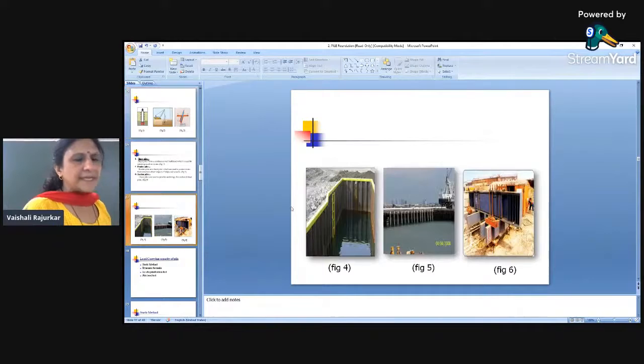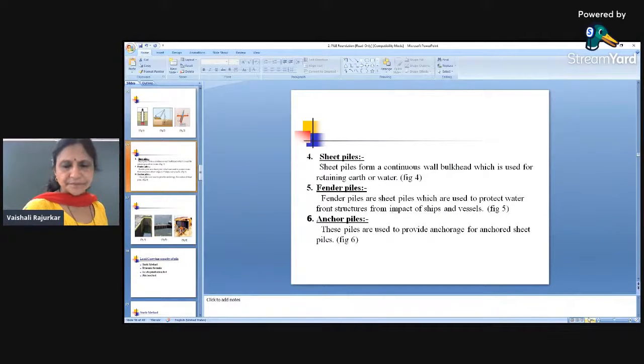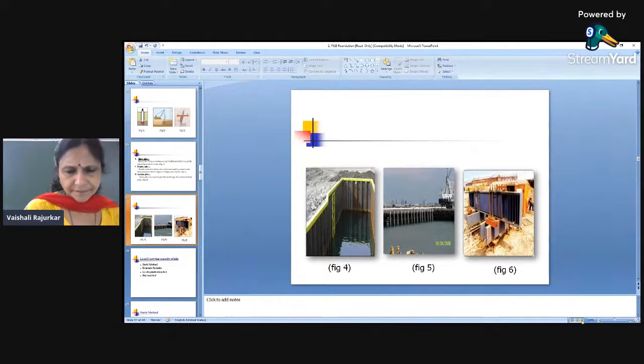Then the next types of piles are the sheet pile, fender pile and anchor pile. Sheet piles are piles which form a continuous wall. Fender piles and sheet piles are used for temporary purposes. Here you can see these are the sheet piles. Basically these sheet piles are a special type of piles which are placed side by side and form a retaining wall, just for temporary structures.